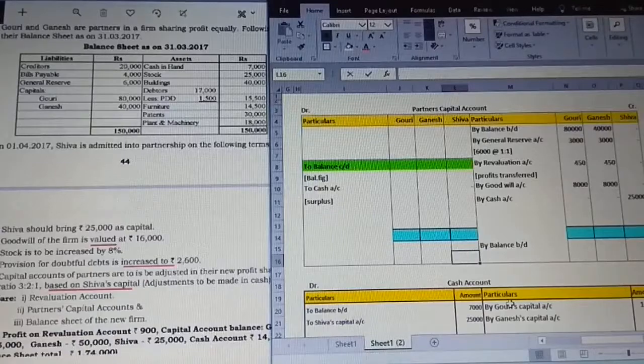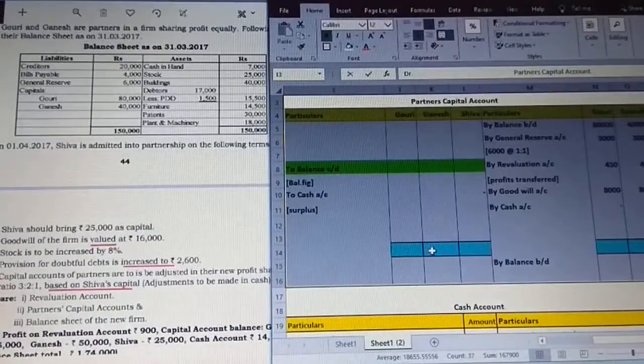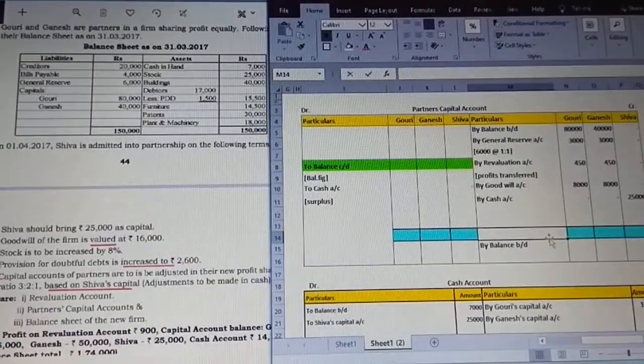Then by general reserve account, 6,000 is the general reserve value, and this is going to be transferred to the old partners in their old ratio, which is equally 1:1 divided.